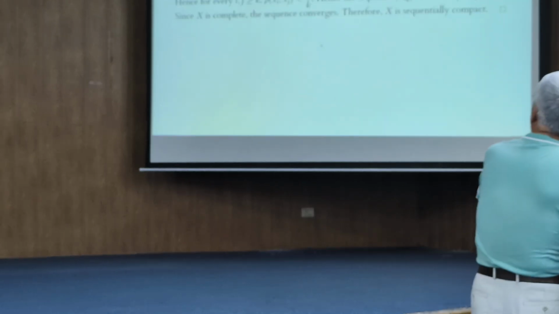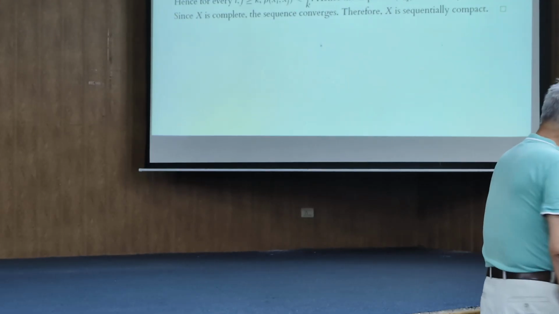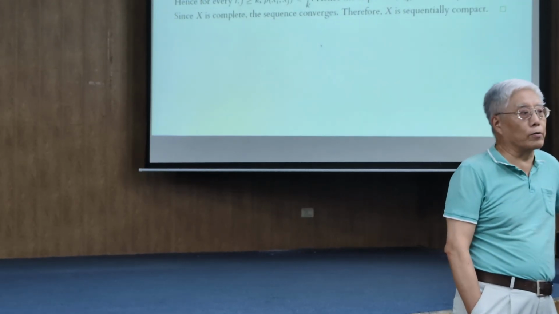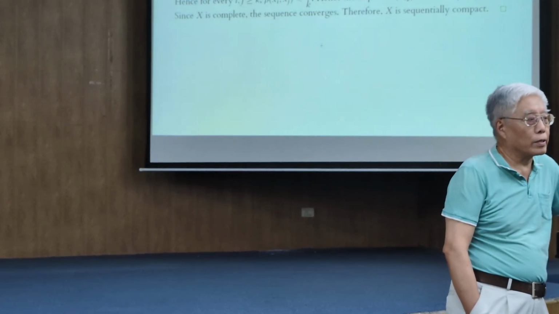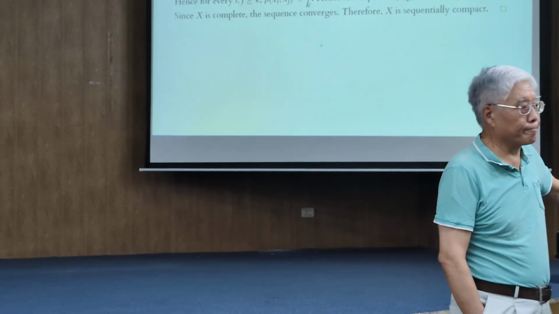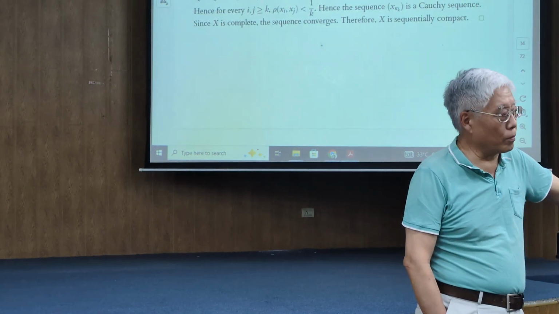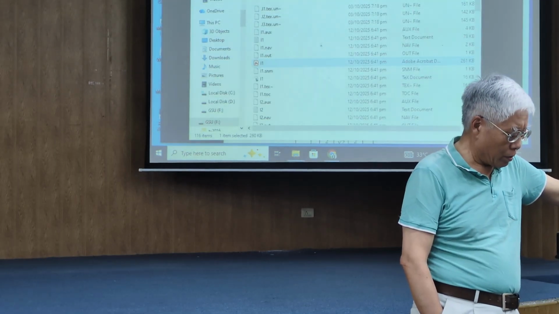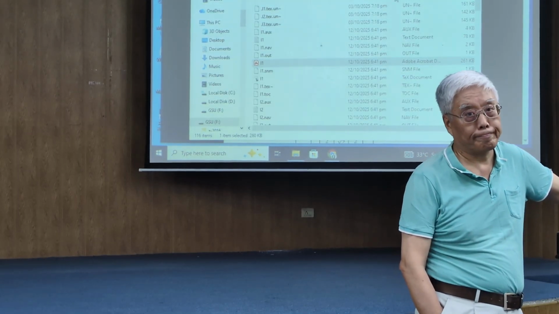30 minutes, continue. So we prove that the matrix space is compact if and only if it is complete and totally bounded. You need to realize that you can do an exercise question saying you can prove that this statement, complete and totally bounded, is equivalent to the set being closed and bounded.